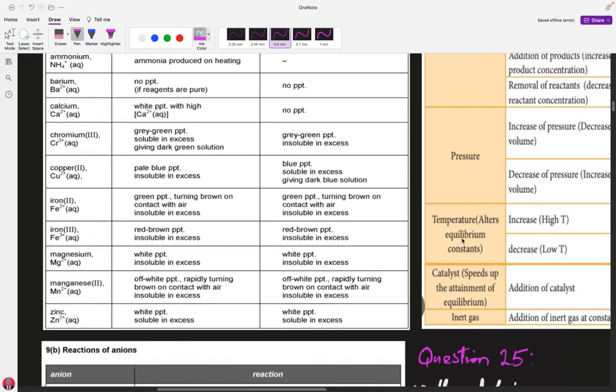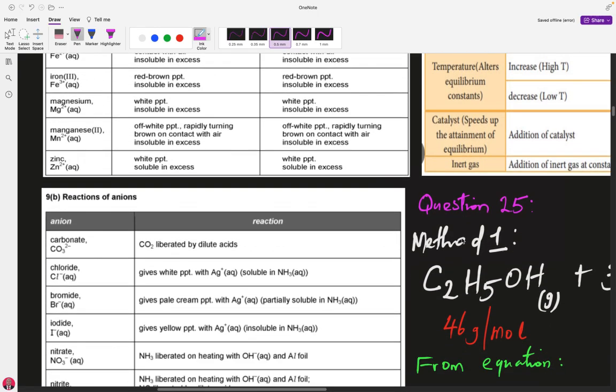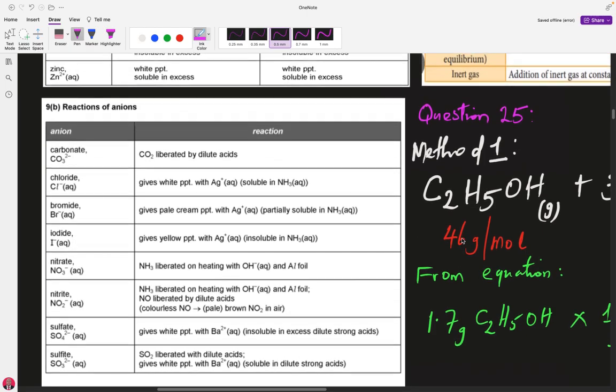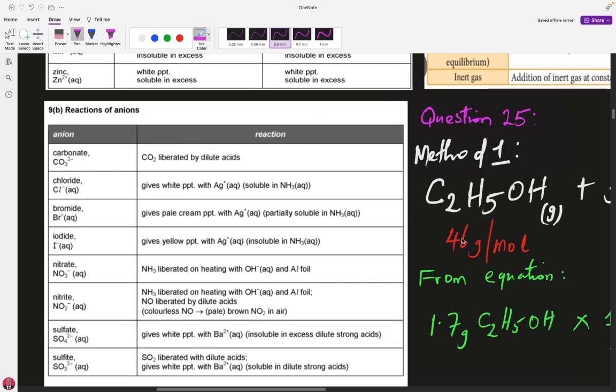Then you are also supposed to know reactions of anions. I'm talking of anions like the carbonates, the chlorides, the bromides, the iodides, the nitrates, the nitrites, and the sulfates and sulfides. All of them, you are supposed to know them.